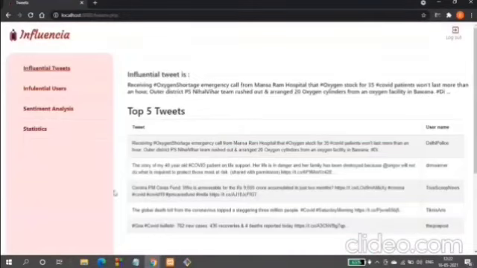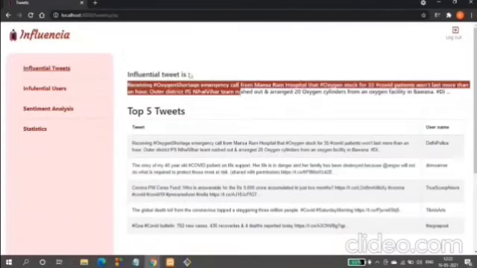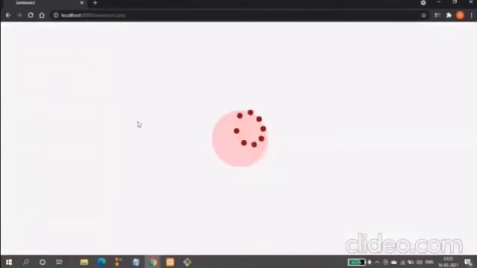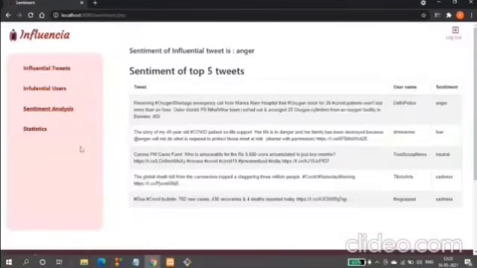This table represents the top 5 influential tweets on the basis of the TII values from the highest to the lowest, along with the username of the user who posted that tweet. This is the influential tweet. Moving on to the influential user detection, this table represents the top 5 influential users on the basis of the GII values from the highest to the lowest, along with the user features. This is the influential user. Now, the sentiment analysis of top 5 tweets are displayed here.